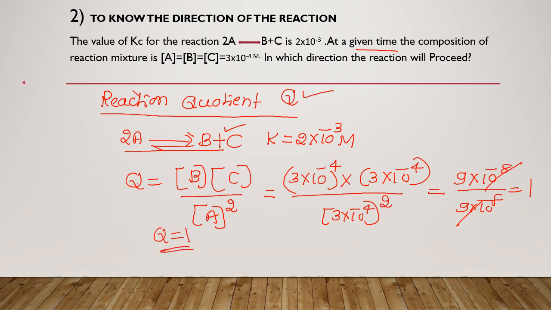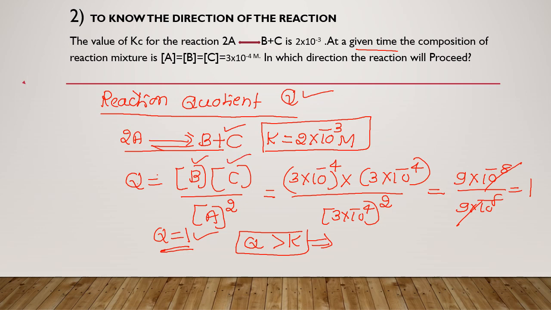Now let us compare this value with the equilibrium constant they have given. You can tell the value of reaction quotient, it is greater than equilibrium constant, yes or no? Yes, because Q value is 1, equilibrium constant is 2 into 10 to the power minus 3. So the reaction quotient value is greater than K. That implies here Q is directly proportional to the product concentration. So if the value of Q is greater than K, we need to decrease the value of Q to make it equal to the equilibrium constant.